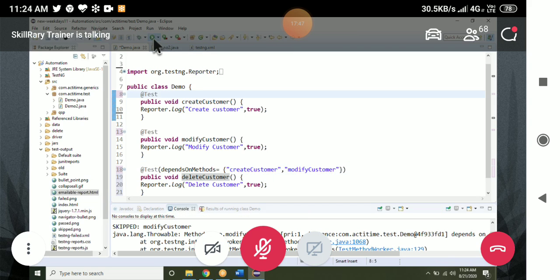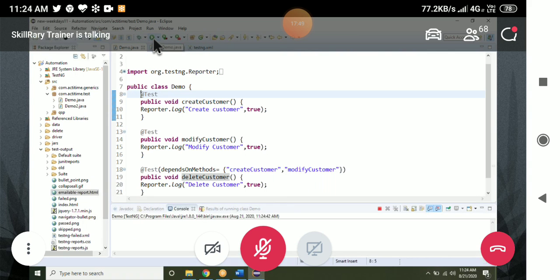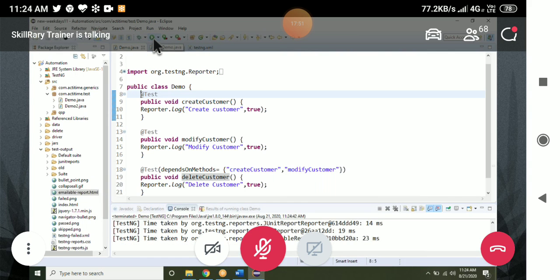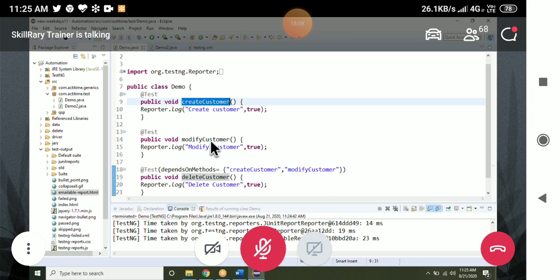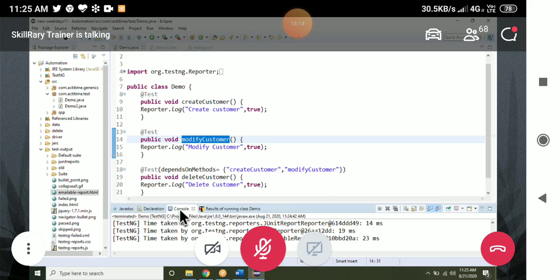How to give multiple dependsOnMethods? For example, there are different types of creating customer. I want to execute delete customer only if create customer 1 or create customer 2 is passed. Here, only if create customer and only modify customer are passed. See, now both are executed.